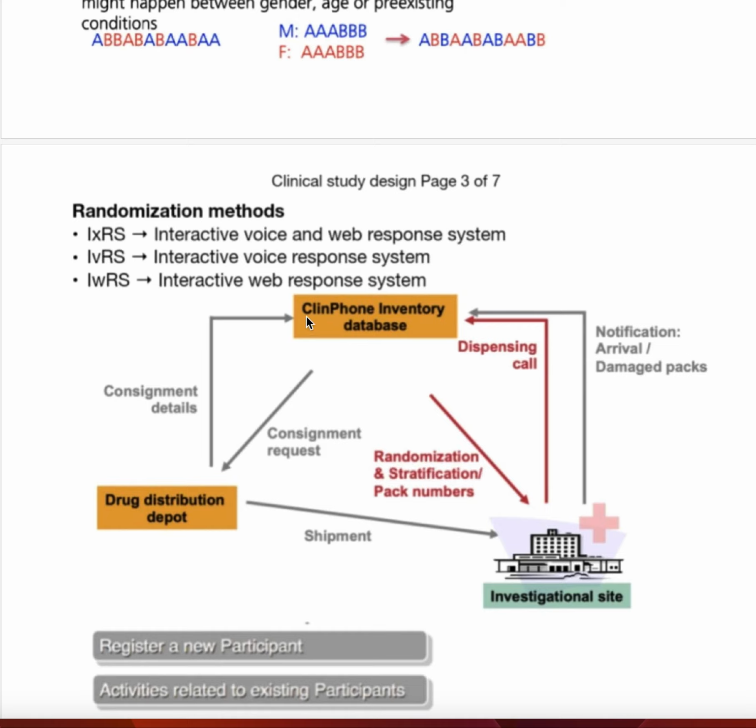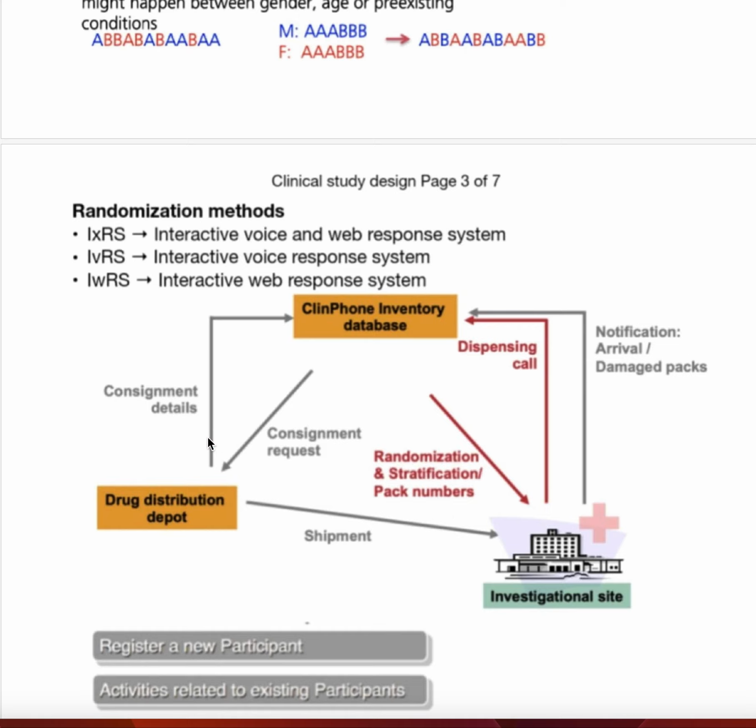Okay, so we want to discuss how this can go on and how these methods can be used. This is the investigational site, where the investigator could be physicians or dentists or whatever. And here is the drug distribution depot, and we want to know the connection between them.